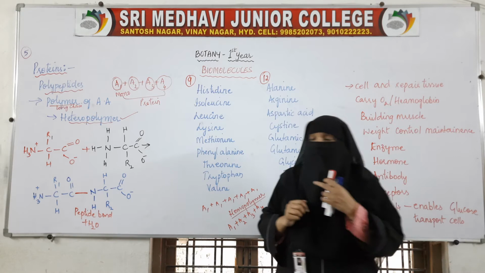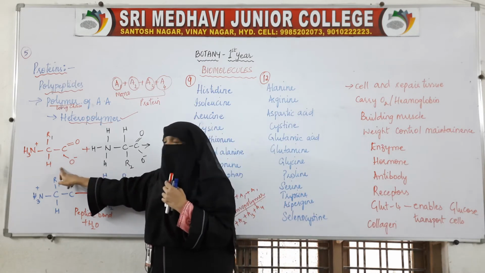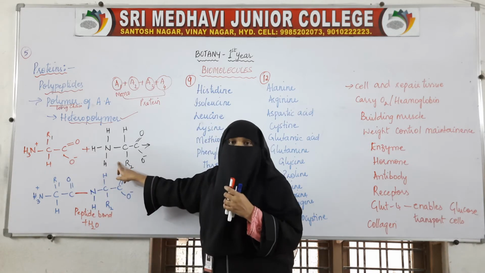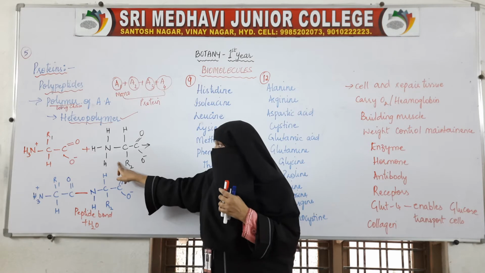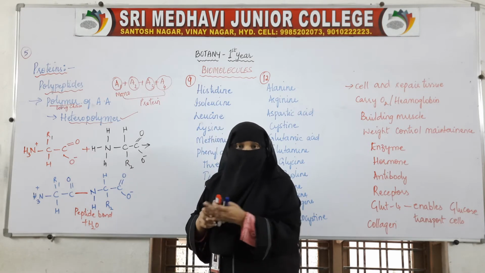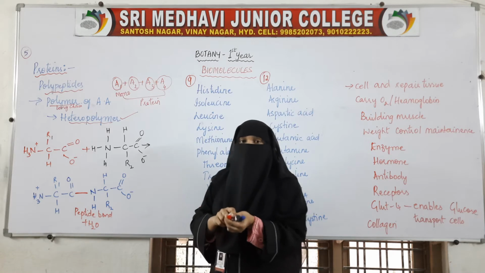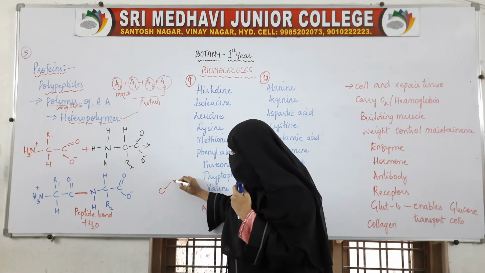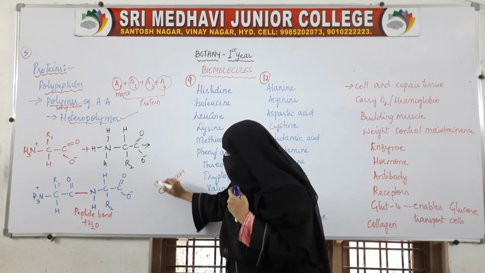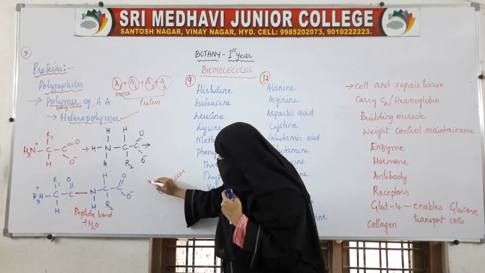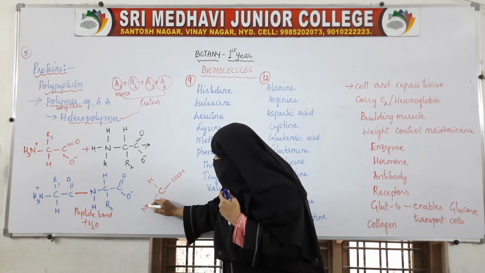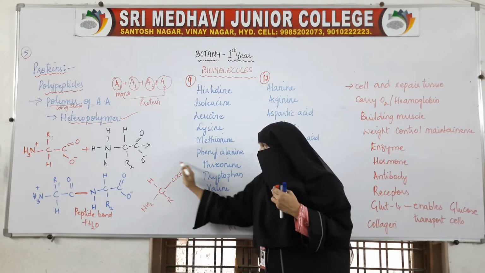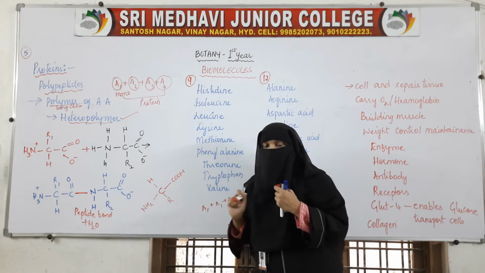Now here I said protein. For example, this is one amino acid, this is one amino acid, this is another amino acid, this is another amino acid. Amino acids we have already seen. An amino acid consists of a carbon, and to this carbon, 4 groups are attached: a carboxylic group, a hydrogen, an amino group, and an R group. This is the structure of an amino acid.